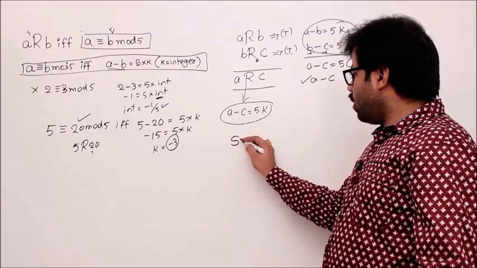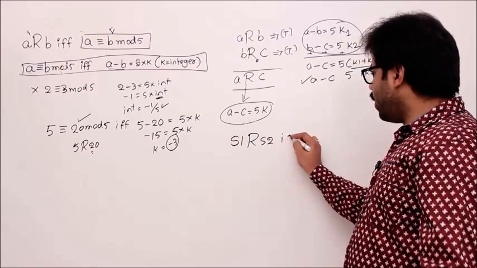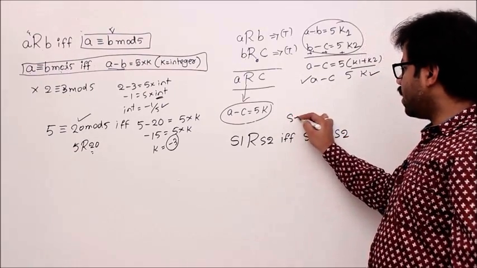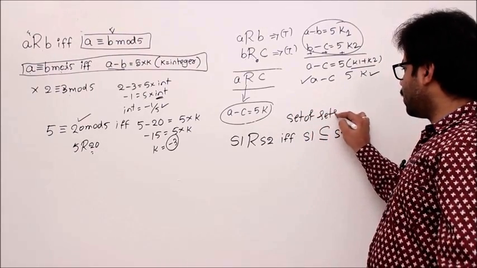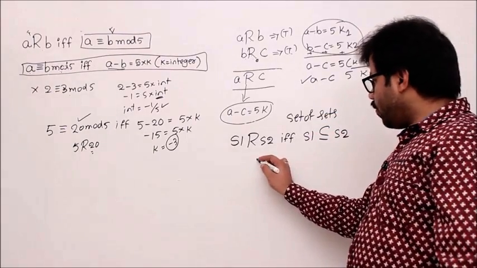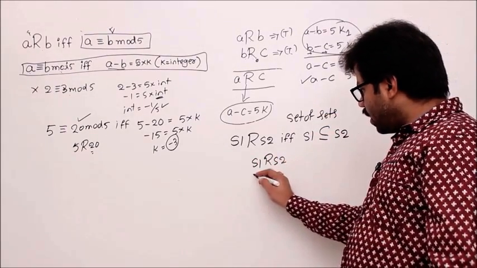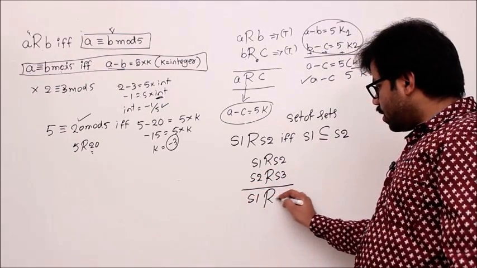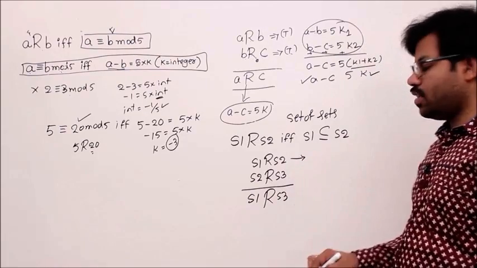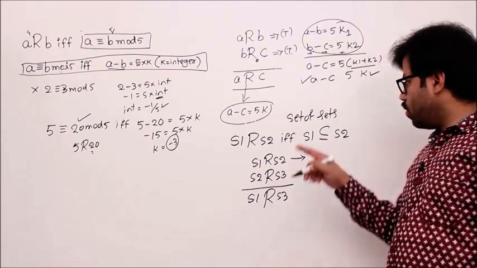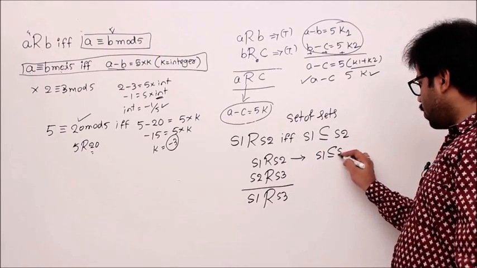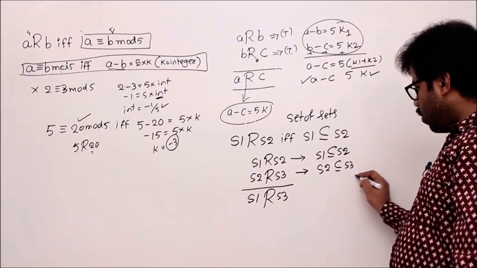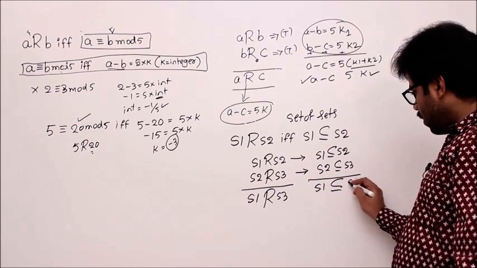S1 is related to S2 if and only if S1 is subset or equal to S2. Let me take this one, where domain is, we know, set of sets. Okay, set of sets. Write the definition. If S1 is related to S2 and S2 is related to S3, then we have to prove that S1 is related to S3, isn't it? Let's come to the definition. If S1 is related to S2 is true, definitely this should be true, that is S1 subset or equal to S2. If S2 is related to S3 is true, then S2 is subset or equal to S3. Then automatically S1 is subset or equal to S3.